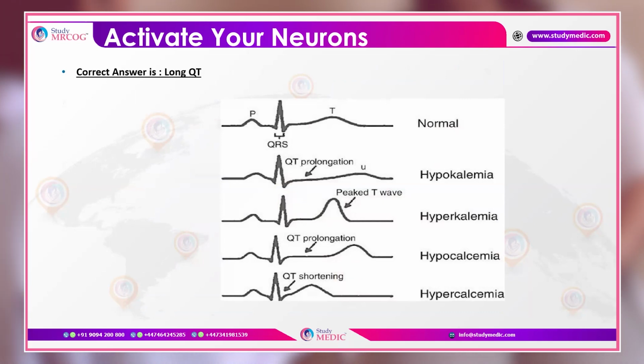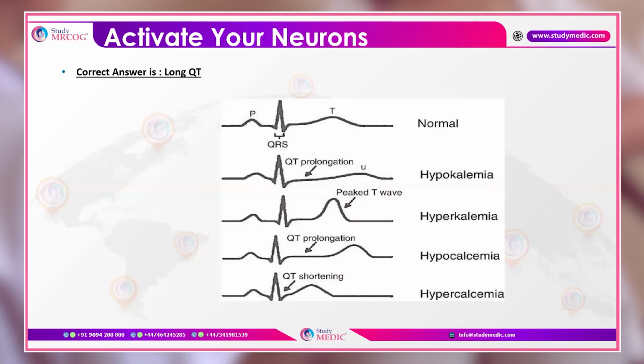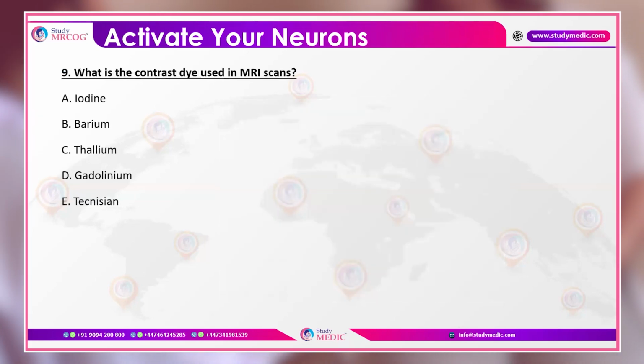Hypokalemia is associated with QT prolongation. Hyperkalemia is associated with peaked T wave. So it is a peak and that is hyper. Hyper is peak. So this would be peaked T wave. Hypocalcemia is QT prolongation, and hypercalcemia is QT shortening. So calcemia is basically associated with QT prolongation and QT shortening, which you should keep in mind.